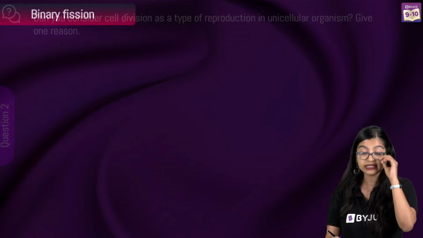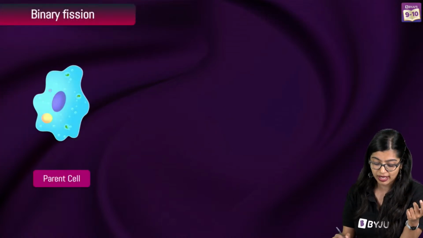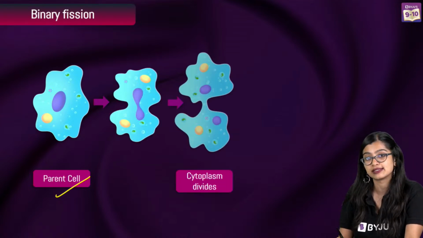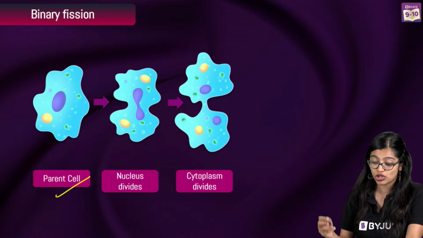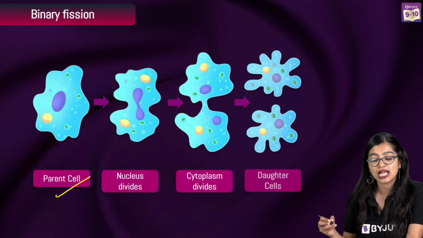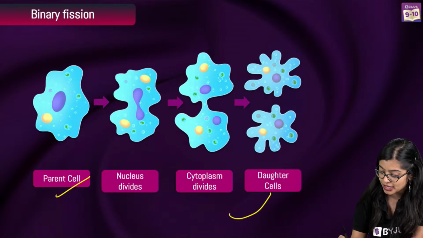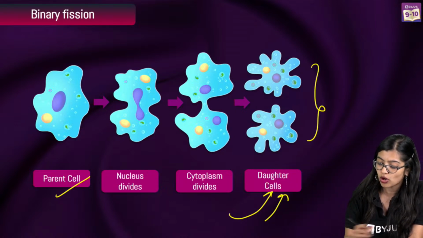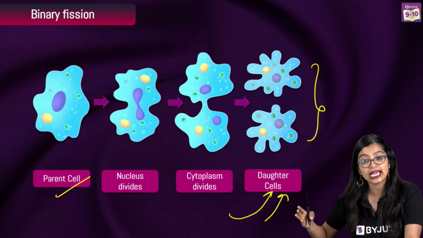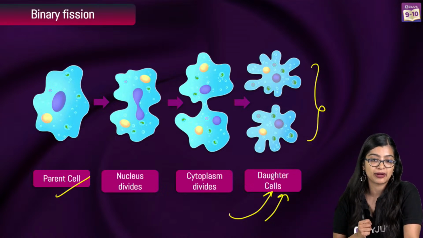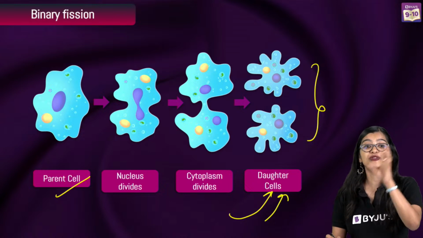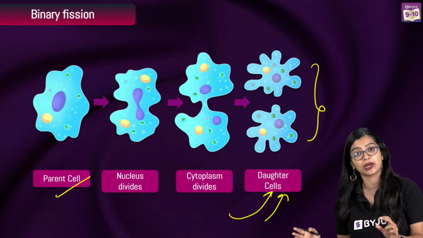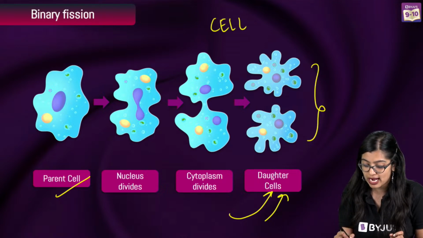Now, in certain unicellular organisms like amoeba, we see that a single organism undergoes various changes within itself such that it will divide to give rise to 2 offspring or 2 daughter cells. So in this case, it is very similar to cell division, which is why you will have to add that point, and mention cell division.